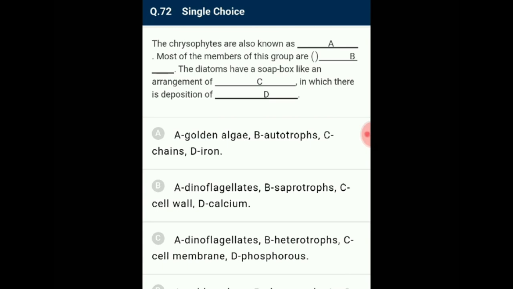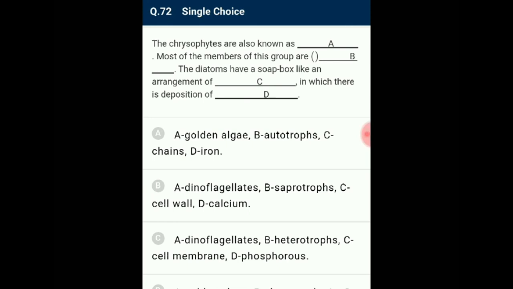Question number 72. The chrysophytes are also known as dash. Most of the members of this group are dash. The diatoms have a soapbox like arrangement of dash in which there is deposition of dash.